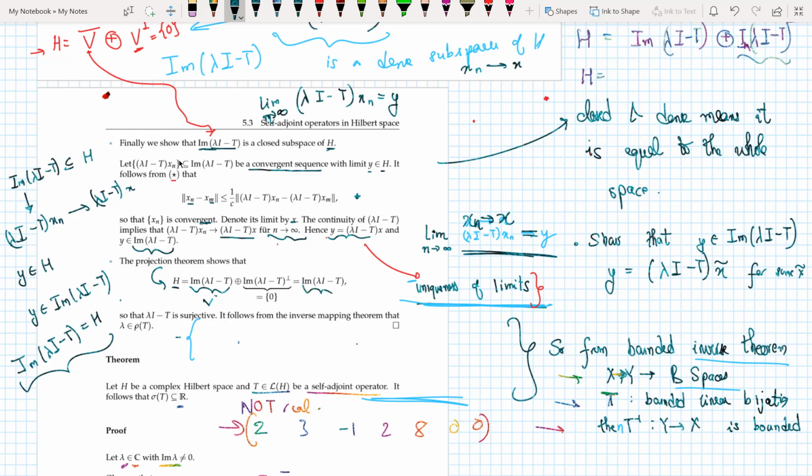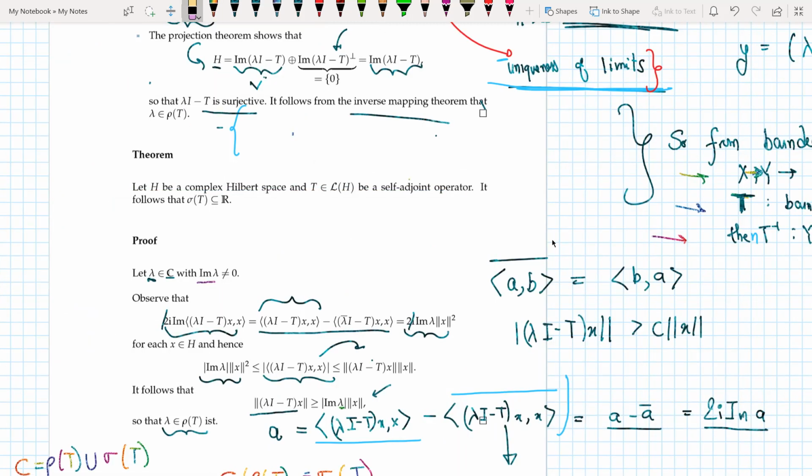H equals the image of lambda I minus T. It is because we have proved that this was 0, and we have proved that this is closed, so H is equal to the whole space itself, and thus I can say that lambda I minus T is surjective. Well, if the image is equal to the whole space, then it is of course surjective, and it follows from the inverse mapping theorem that lambda belongs to rho(T). So the bounded inverse mapping theorem essentially says that let X and Y be Banach spaces, and T be a bounded linear bijection. Then T inverse from Y to X is bounded. And since it is bounded, therefore lambda belongs to rho(T).